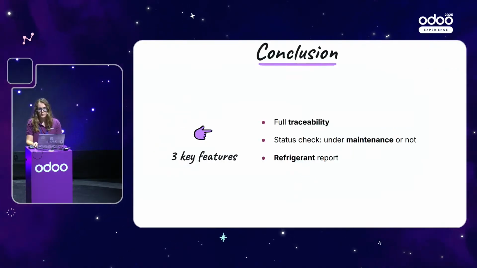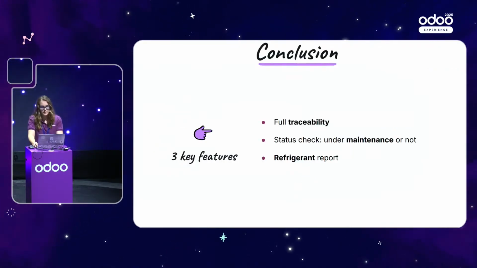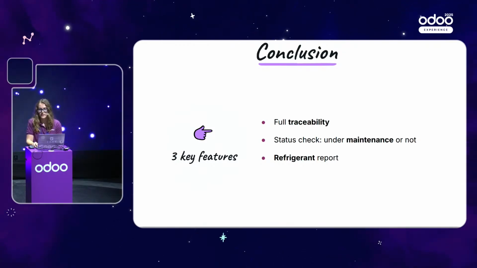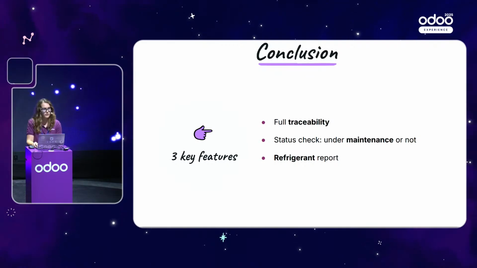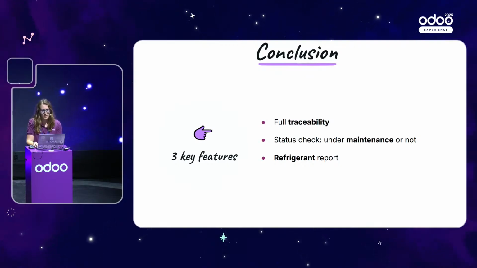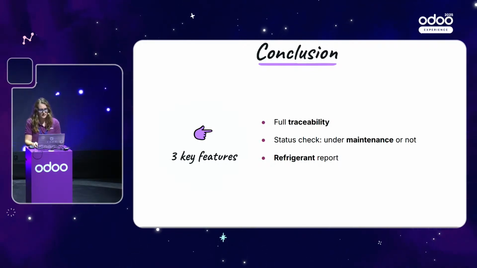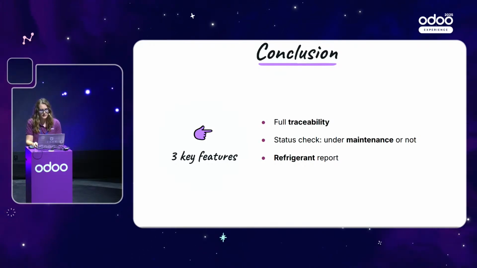So what do you need to remember from this presentation? We've seen that the HVAC industry module offers you ready-to-use demo data, such as products, product categories, quotation templates, and worksheets. But it doesn't stop there. On top of that, you will find 3 key features. The first one is full traceability. Thanks to the field service button on the lot number or the serial number, you'll be able to find back all the operations that took place on the device. The installation, the last maintenance, the next maintenance, and even repairs. So very easy to see what's the history on that serial number.